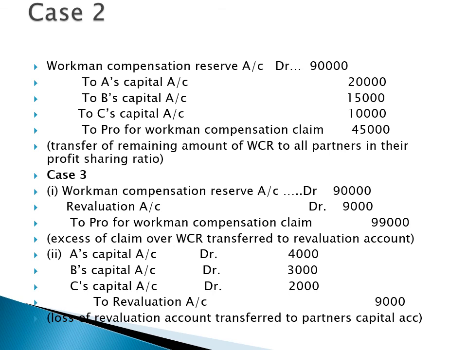But the loss which arises due to the excess of claim of rupees 9,000 will be transferred to the partners' capital accounts. In case number 3, you can see the second journal entry: A, B and C to revaluation. This 9,000 is the loss of revaluation which arises due to the increase in the value of the claim. So this loss will be debited to the partners' capital accounts. I hope you understand all the cases of investment fluctuation reserve and workman compensation reserve.